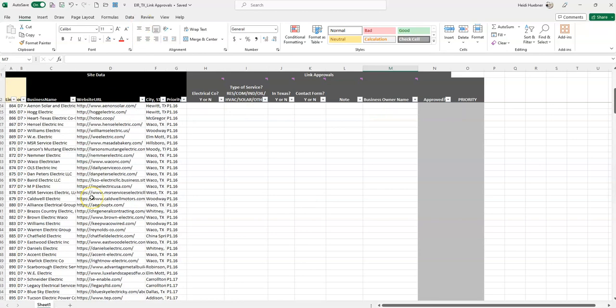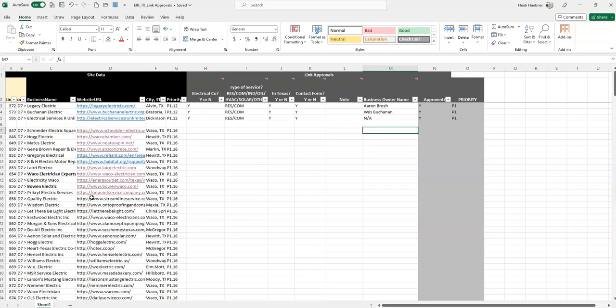So we have a big old list of data, and we want to identify the different companies that we want to talk to based on our criteria. You're going to get a sheet like this, and you're going to go through each one of the website URLs that is provided, and provide this criteria for us. I'll go through them a little bit, and then I will go through some examples with you.